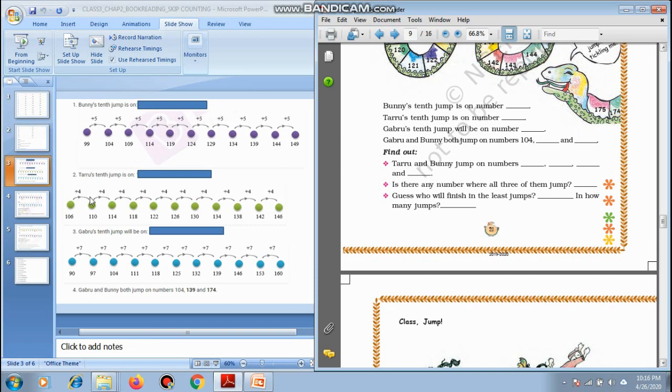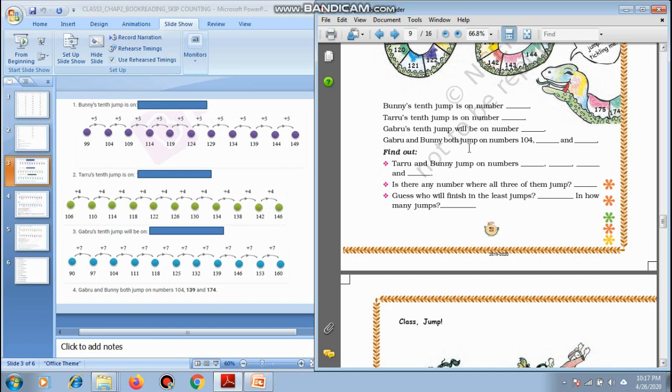So we are going to add 4. Again there are 10 jumps here: 1, 2, 3, 4, 5, 6, 7, 8, 9 and 10. So from 106, by adding 4 ten times, he is going to reach 146.